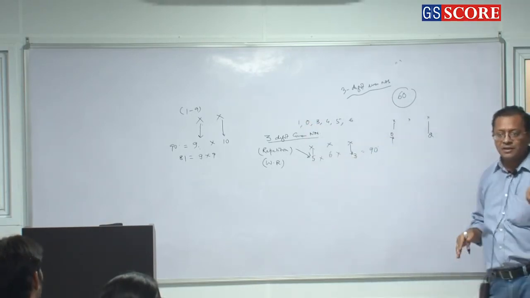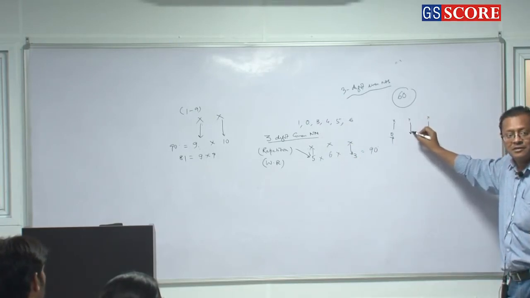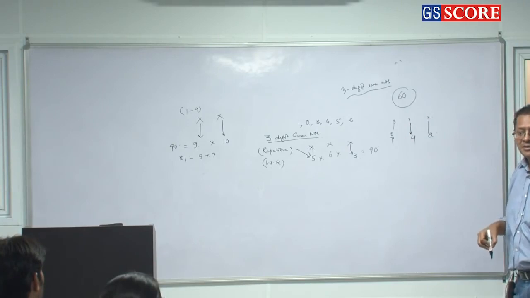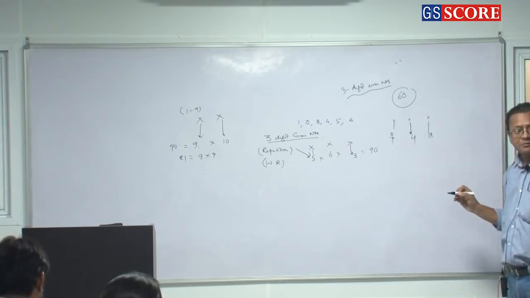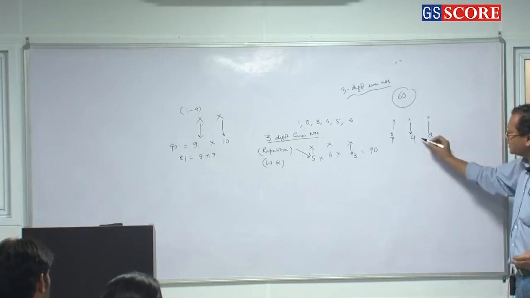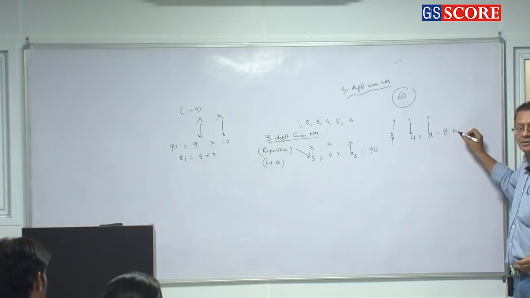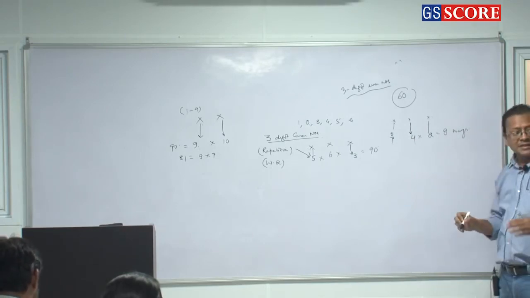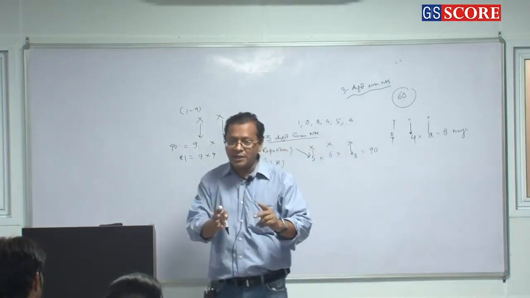So it can be filled up in 4 ways. So 4 into 2 is 8 ways, which means there are 8 even numbers which have got 0 at the first place.